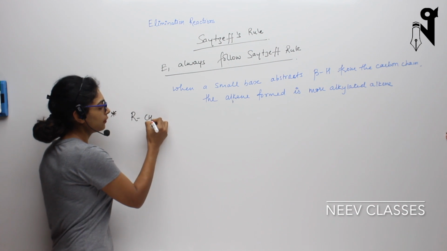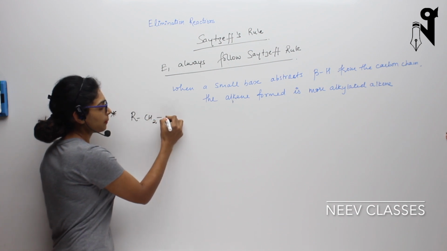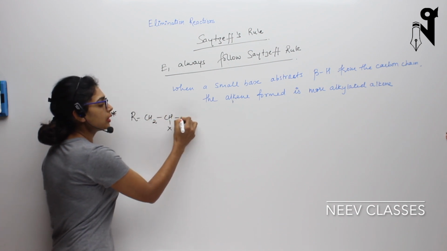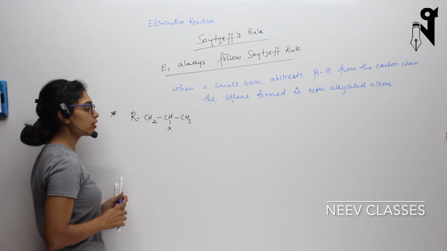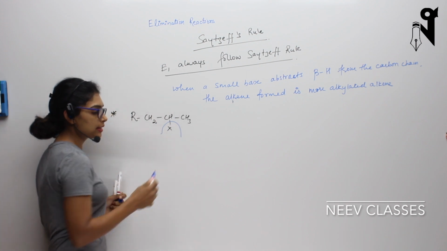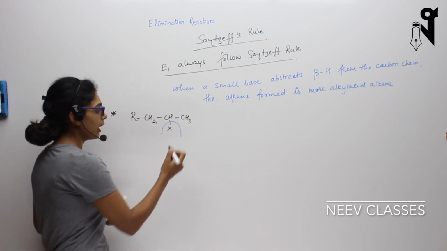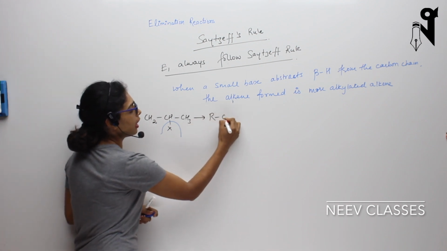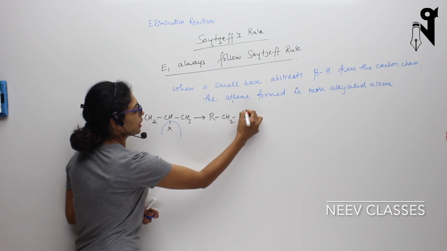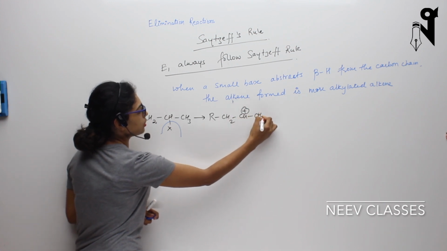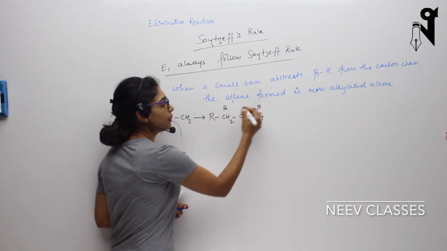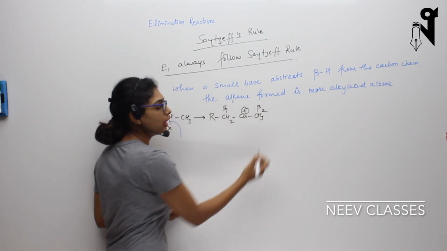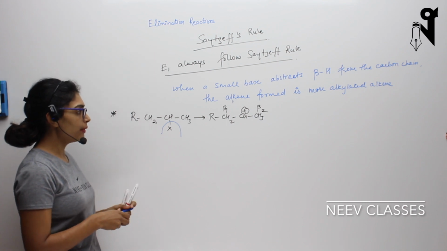Let's say I have this as a molecule. Now when the E1 reaction takes place, this X will be removed first and it will form a carbocation, RCH2, CH plus and CH3. Now this is my beta carbon and this is also my beta carbon. Let's say this is beta 1 and this is beta 2. So what will happen when the base attacks?